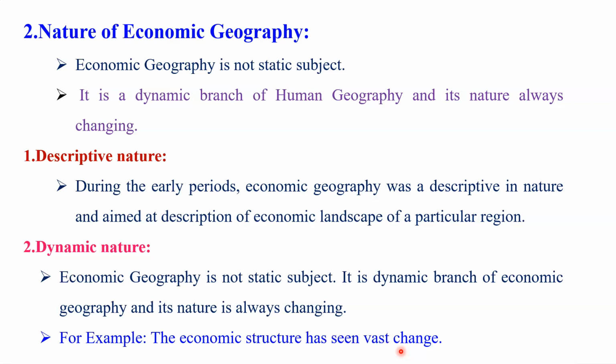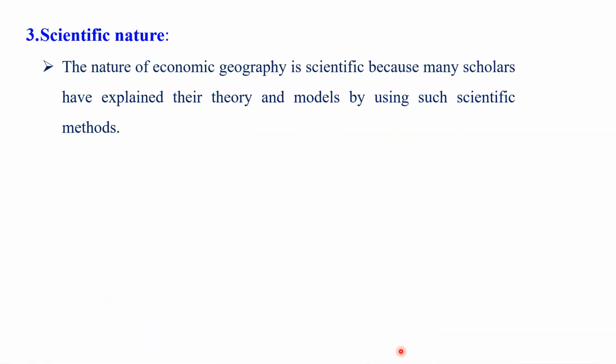When we study this changing nature of the economic activity of human beings in India in this subject, the nature of the subject also changes. So the updated information on various economic activities is continuously incorporated in this subject, and therefore the nature of this subject has become dynamic, and in future also it will keep changing.